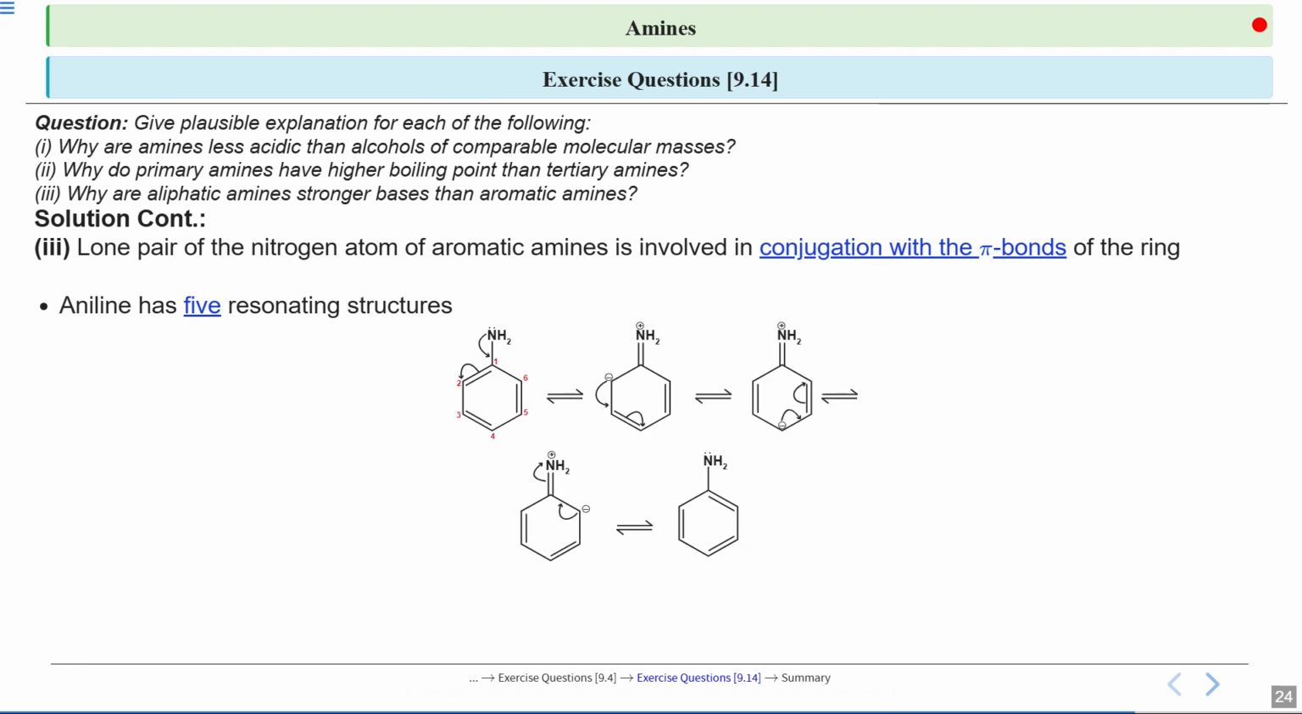So look at their resonating structures over here. Okay, so each structure tells you how the electrons are delocalized over the entire ring and the nitrogen atom. Okay, so if you see over here, this nitrogen gets a positive charge, and here you can see the resonating structures.